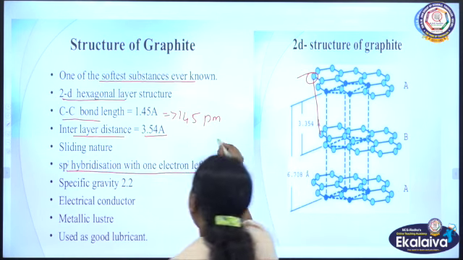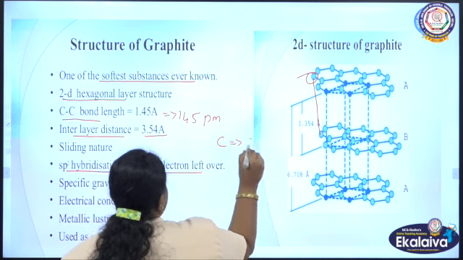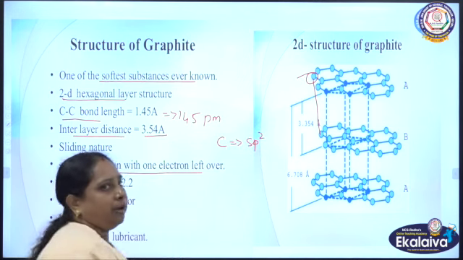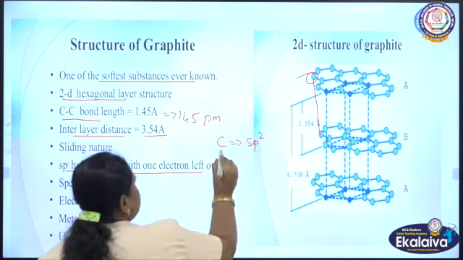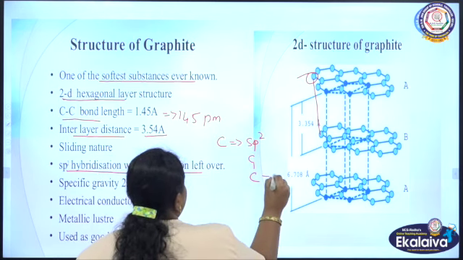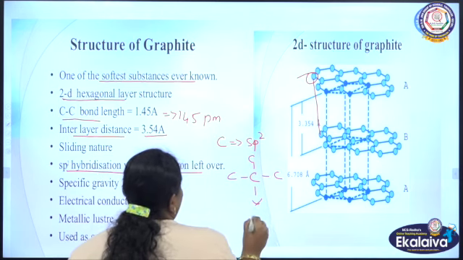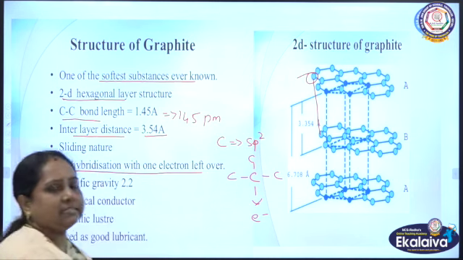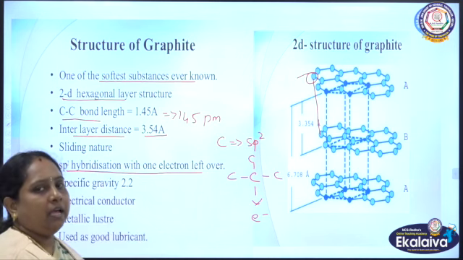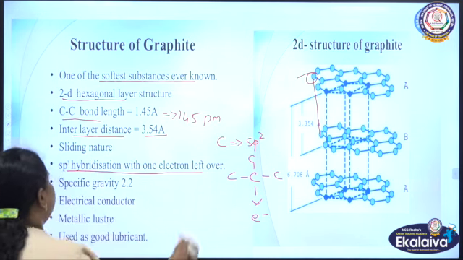That means the carbon present in graphite is sp2 hybridized carbon, which means that this carbon is bonded with 3 other carbon atoms, and one electron is free in this case, in every carbon atom. That's why it is able to conduct the electricity.